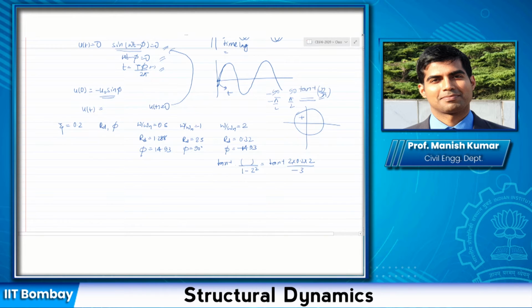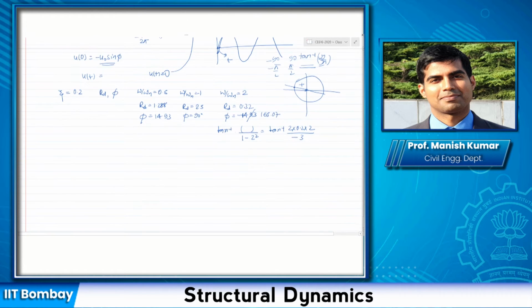Is that clear to all of you? What would that value be? 180 minus 14.93, which is 165.07.